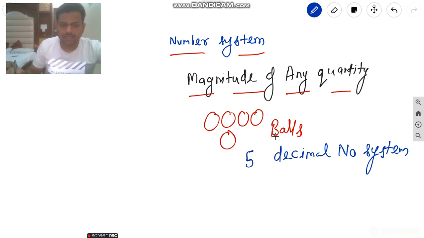To define the quantity of any magnitude, we require some number system. So we have 4 basic number systems.